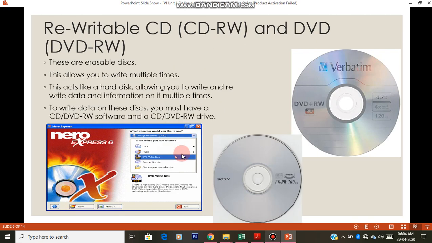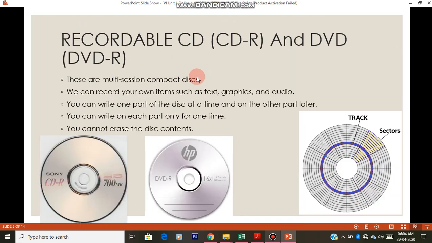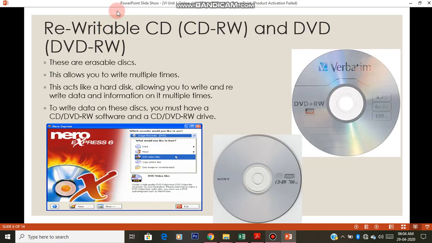Let me move to the next one. Next type of optical disc is rewritable CD. The previous one was recordable. Rewritable, in the short form, you can write as CD hyphen RW. RW stands for rewritable. Even the same kind of DVD exists, DVD RW. The difference between recordable and rewritable is that the data saved on these CDs or DVDs can be erased also.